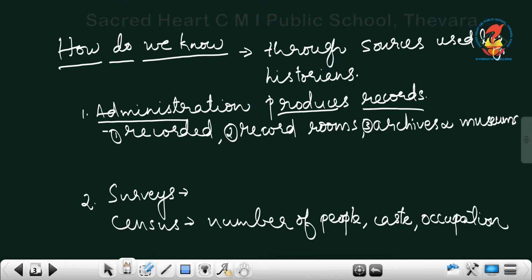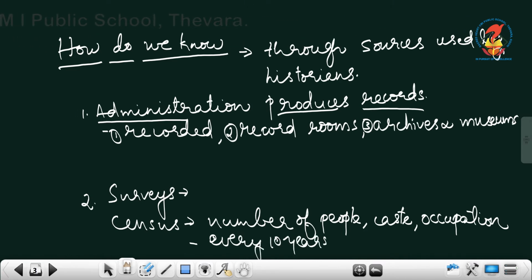It is done every 10 years. Now also we are doing the census, it is done every 10 years. Surveys mean what? To map the entire country. Surveys are carried out to map the entire country.